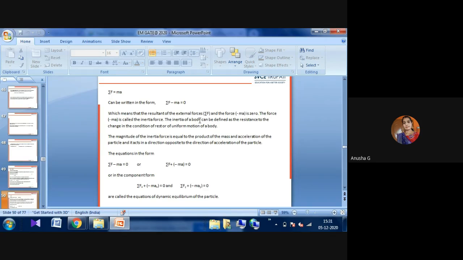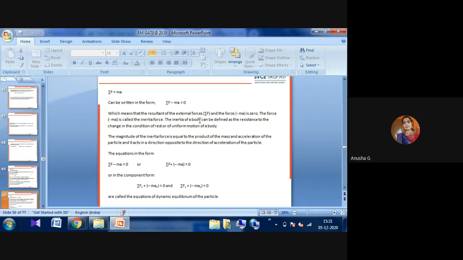The force minus MA is called the inertia force. The inertia of a body can be defined as its resistance to change of its condition of rest or uniform motion. The magnitude of the inertia force must be equal to the product of mass and acceleration, and it acts in the direction opposite to the acceleration of the particle. This is nothing but A equals B, again taken as A minus B equal to 0, with minus B considered as one condition.